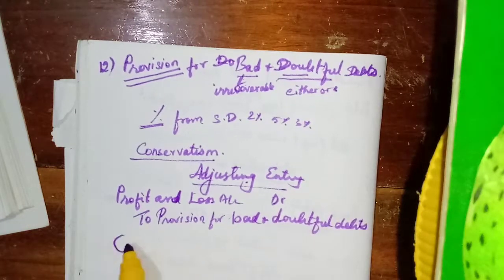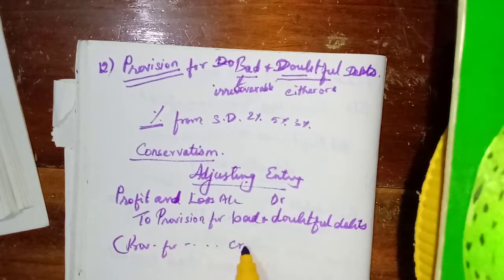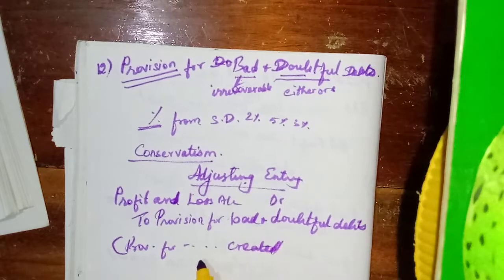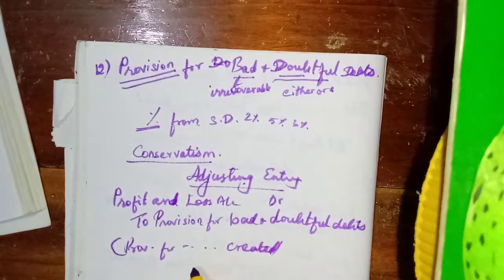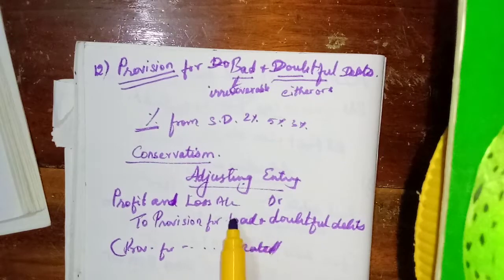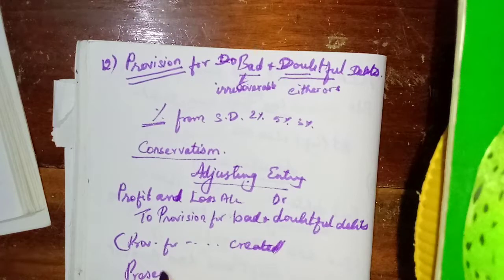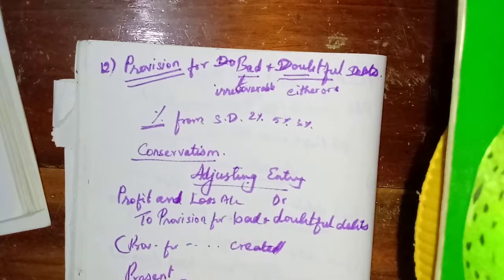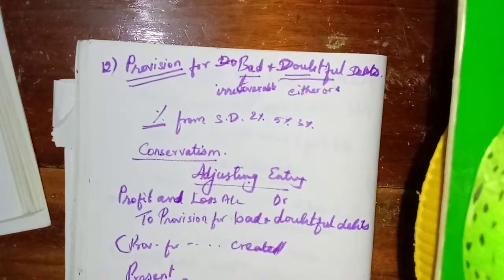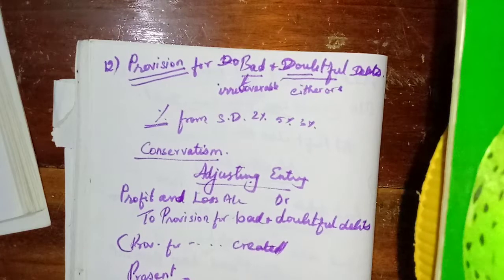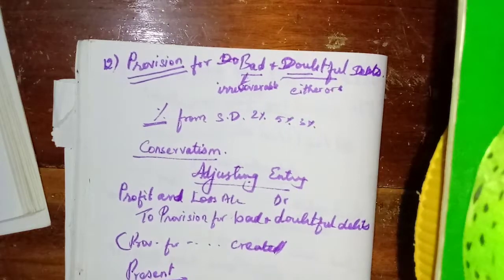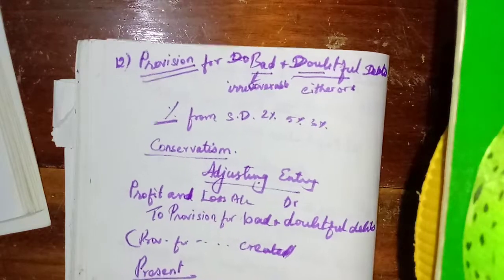And provision for bad and doubtful debts created. Then how will this appear in the final accounts, its presentation? In the profit and loss account, we have to debit provision for bad and doubtful debts.